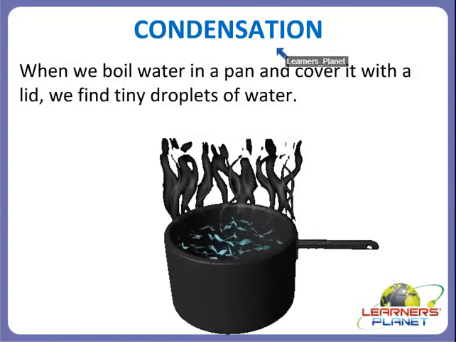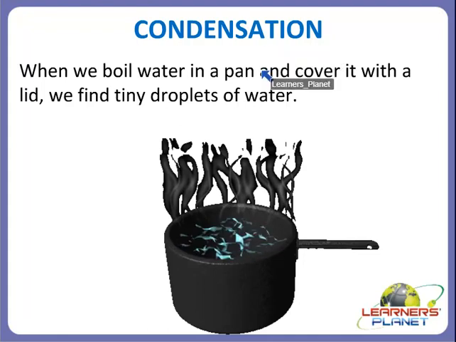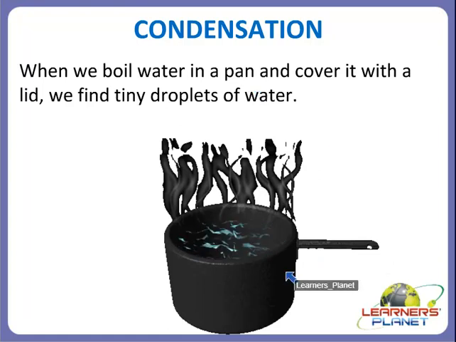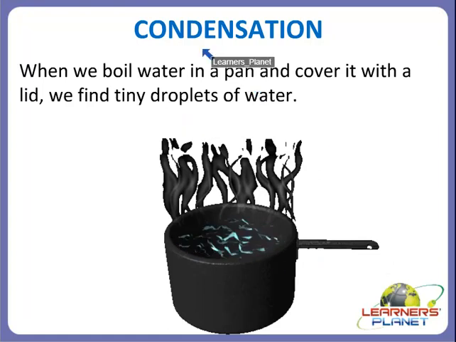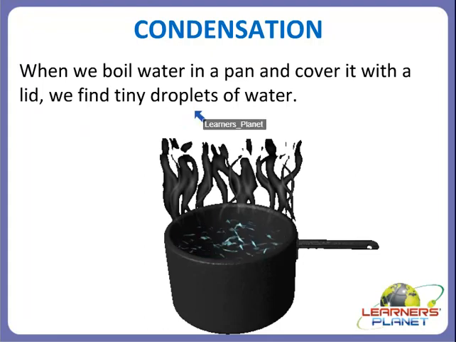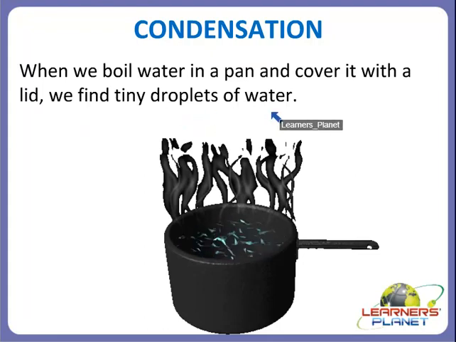So children, what is meant by condensation? Yes, when we boil water in a pan or in any vessel, and when we cover it with a lid, we find tiny droplets of water on the underside of the lid. So what is this actually?